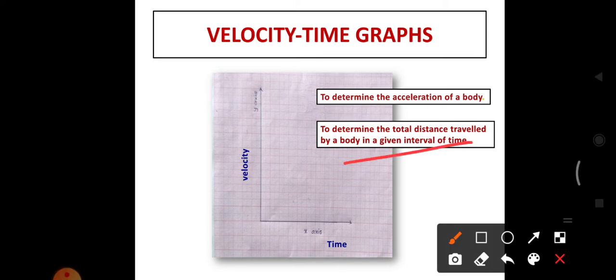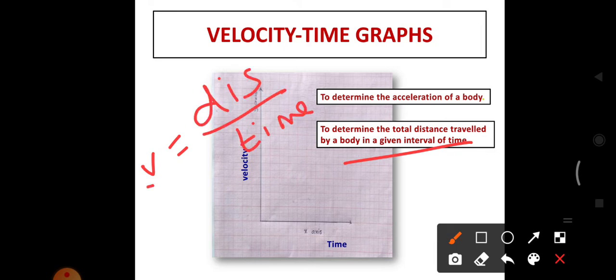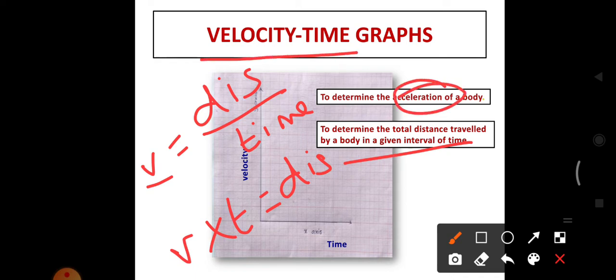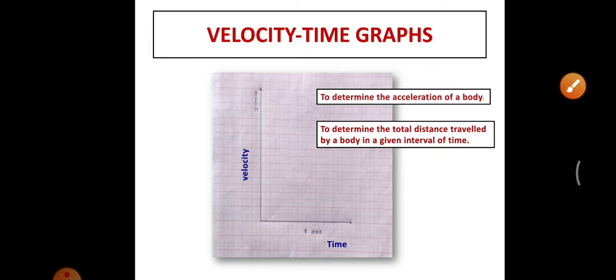So from this we can calculate displacement. How? We know that velocity equals displacement by time. When we multiply velocity into time, we get the displacement. So from the velocity time graph, we can calculate acceleration and also displacement.